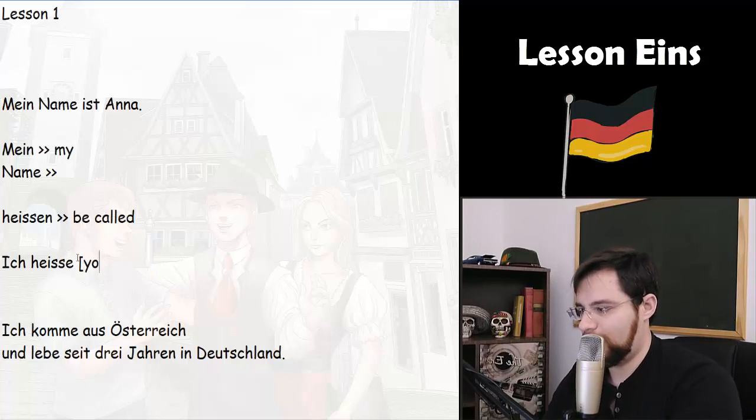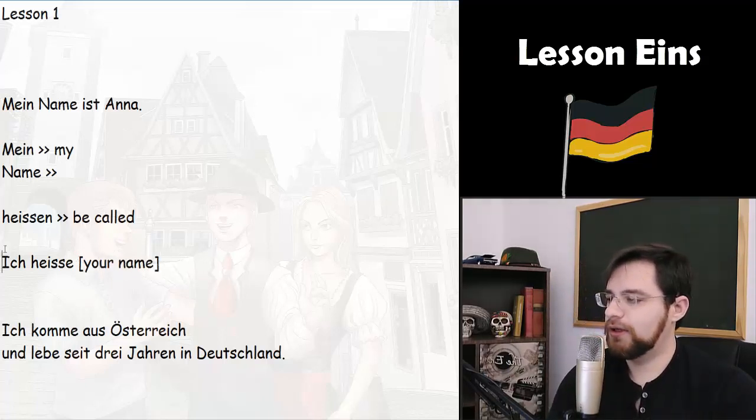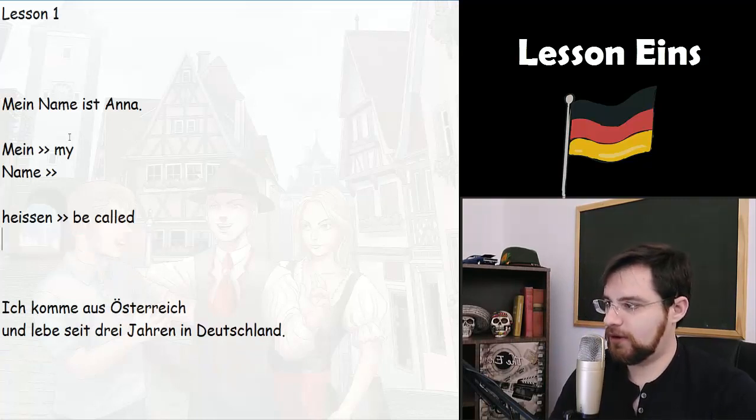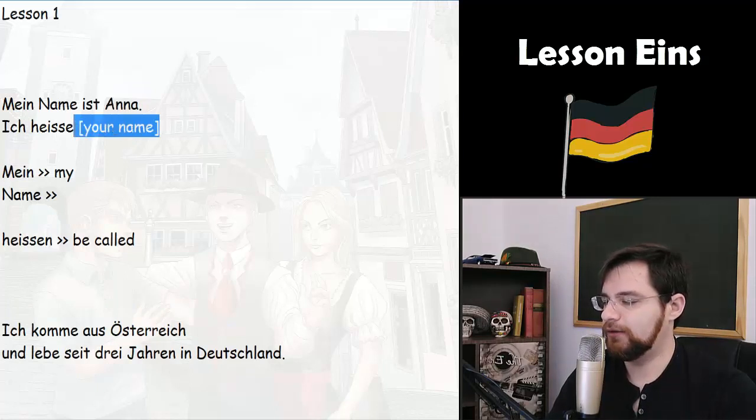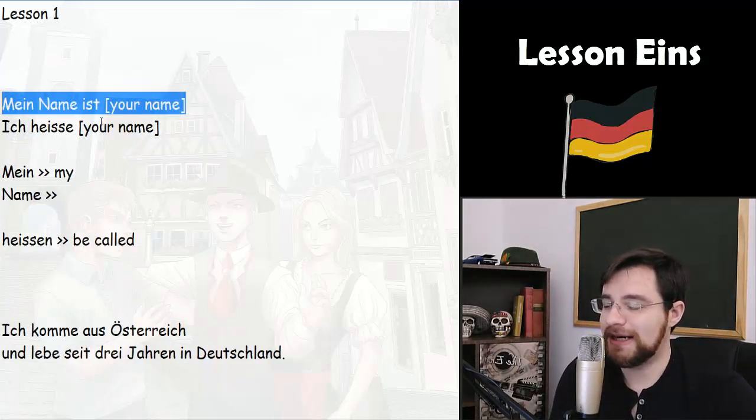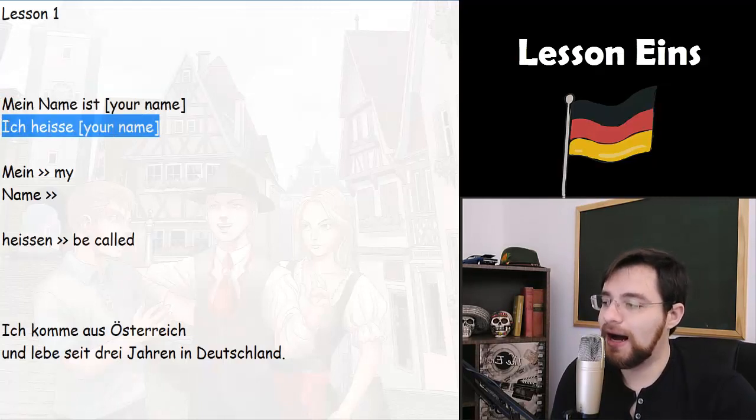That's right here, your name. So here we have two forms for saying our name, two sentences we can use for introducing ourselves. Mein Name ist and ich heiße.